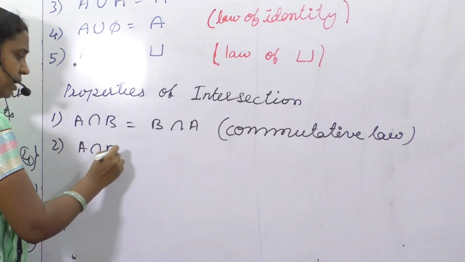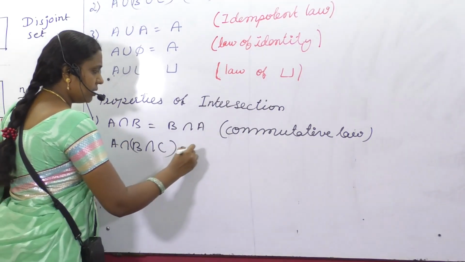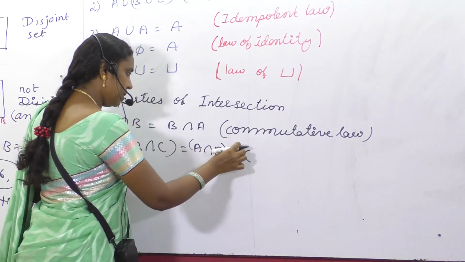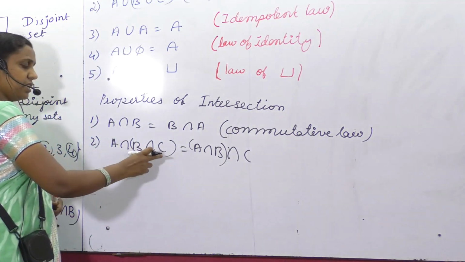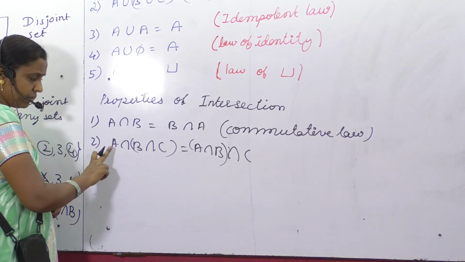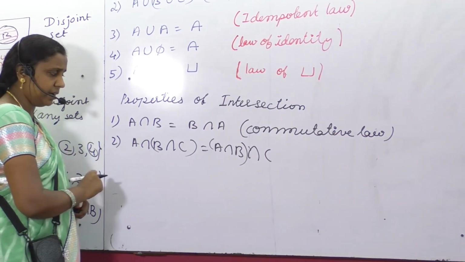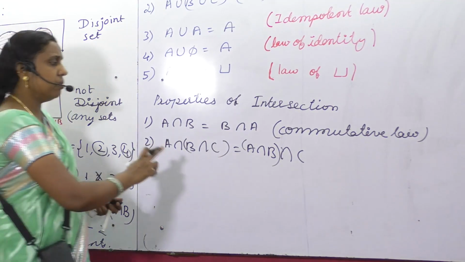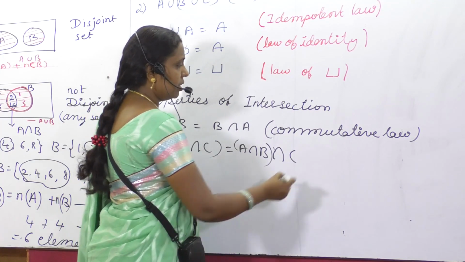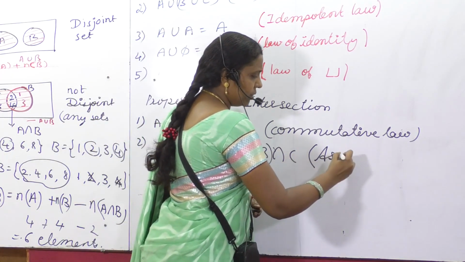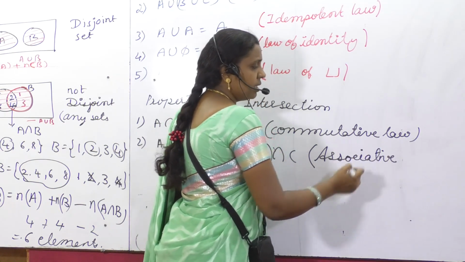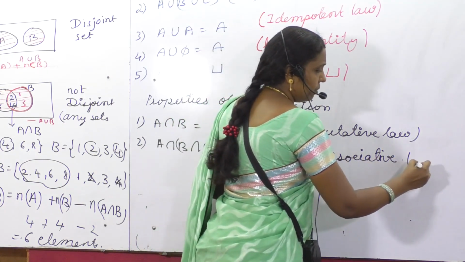A intersection B intersection C is equal to A intersection B intersection C. See, what does it mean? First B intersection C, common to B and C, a new set you will get, and again the common elements from A and this new set you have to collect and make a new set. So that will be equal to A intersection B, common to A and B, and common to C. So this is said to be what? Associative. Associative law also holds good in the case of intersection of sets.